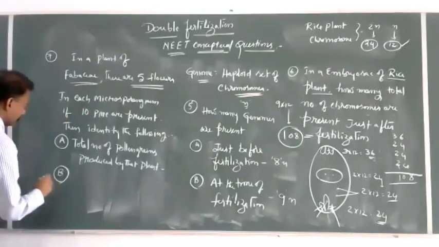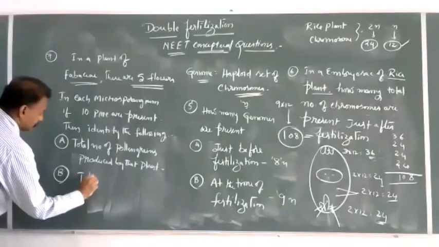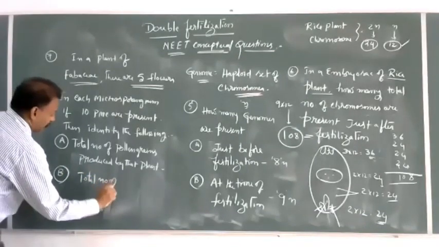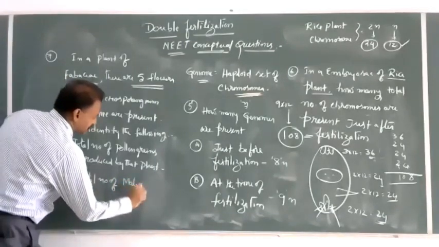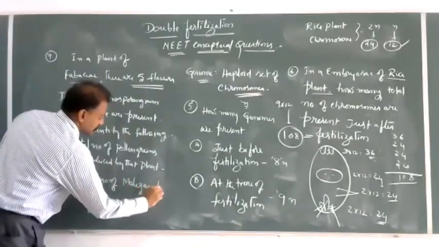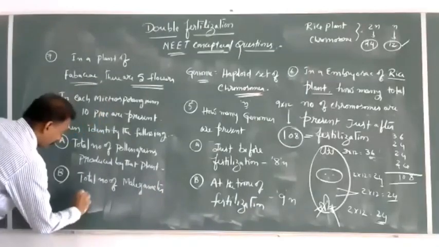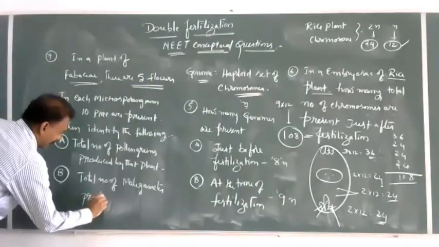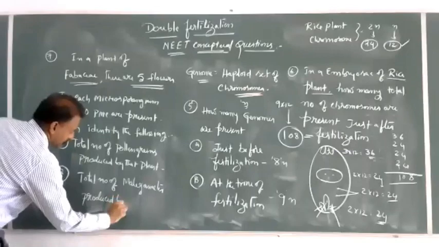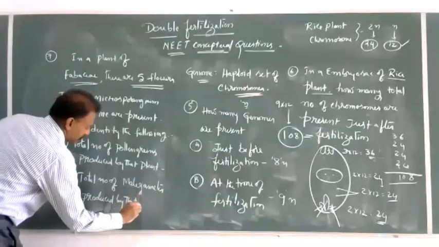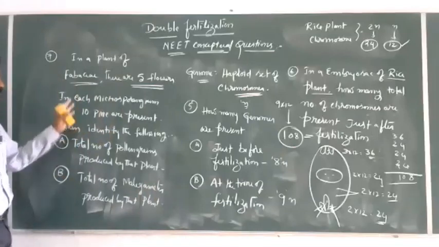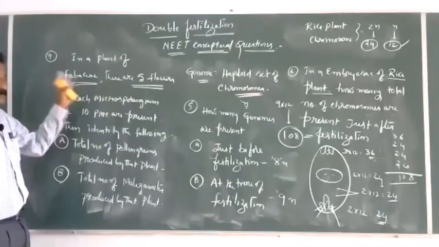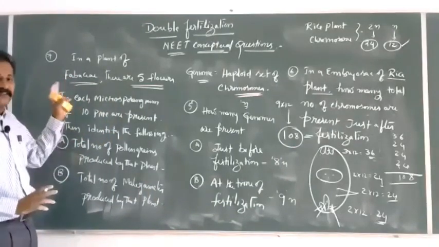B, total number of male gametes produced by that plant. A somewhat complex question. It is not complex when you see this.